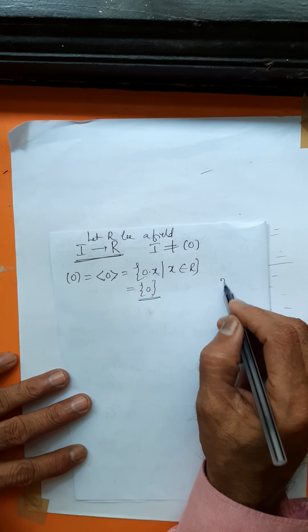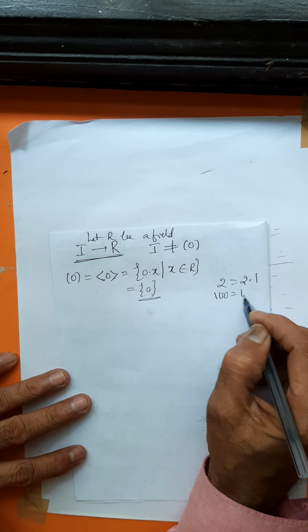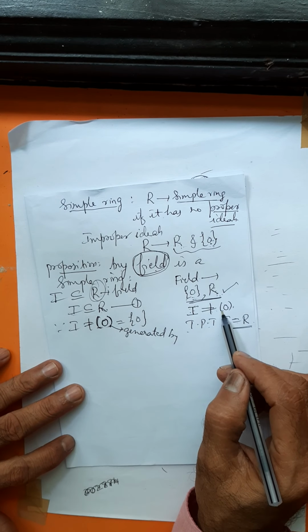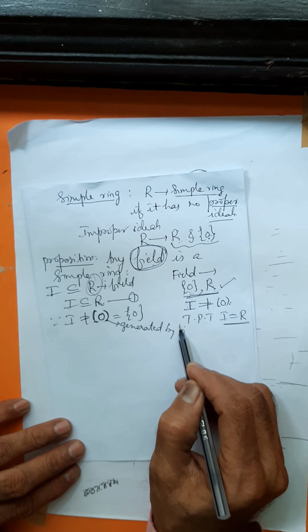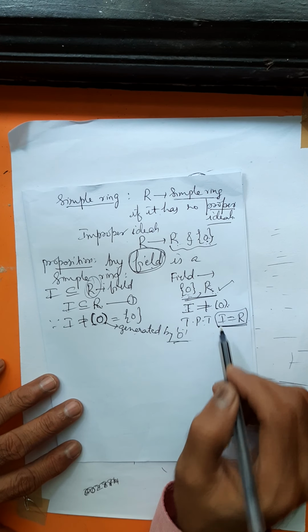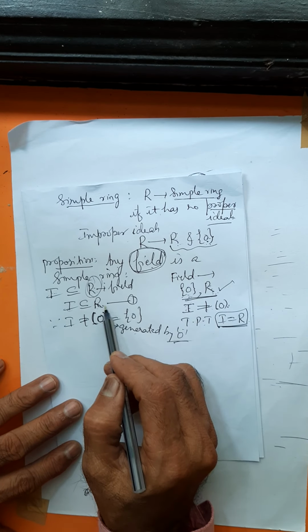2 is not a multiple of 0; 2 is a multiple of 1. 100 is not a multiple of 0; 100 is a multiple of 1. All these are generated by 1. But 0 is the only element which is a multiple of 0. So the multiples of 0 form the set consisting of only 0. If I is an ideal of R which is different from the zero ideal, not generated by 0, then you have to prove that I is equal to R. Already I is an ideal of R, and an ideal is a subset of R. Therefore, I is a subset of R.